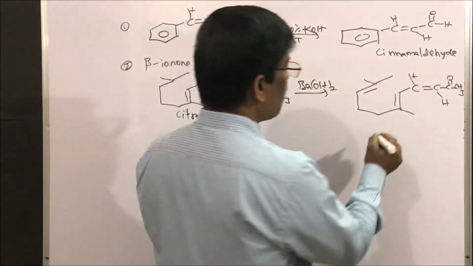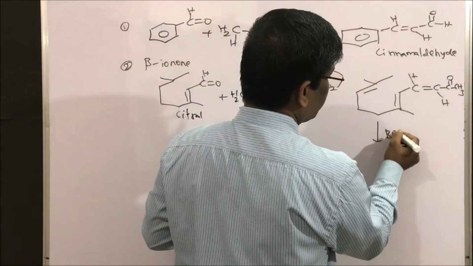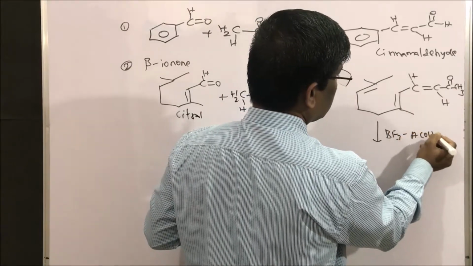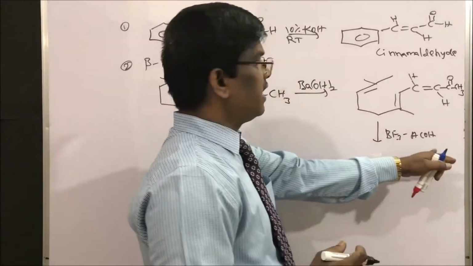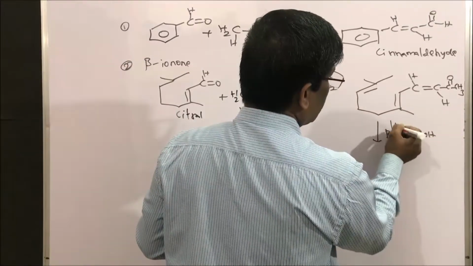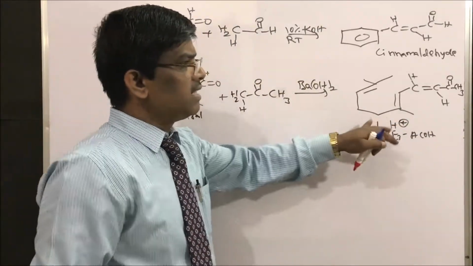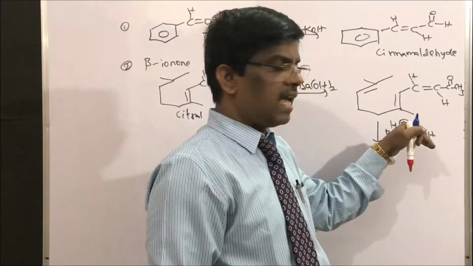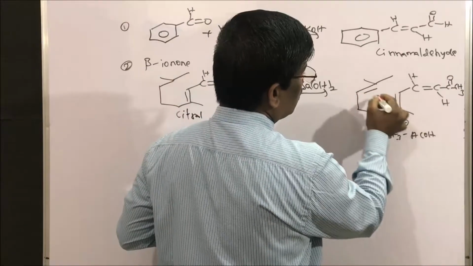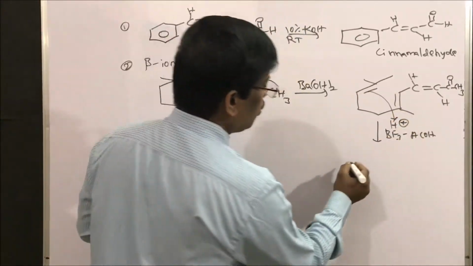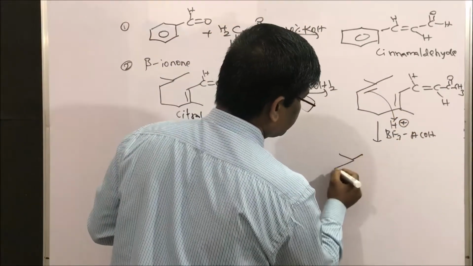This, in the presence of BF3 etherate or BF3 in acetic acid, or sulfuric acid also we can take. Let us take BF3 in acetic acid, an acidic medium, H plus. This intermediate, upon reacting with the acid, that is H plus, adds this H plus to give this intermediate.